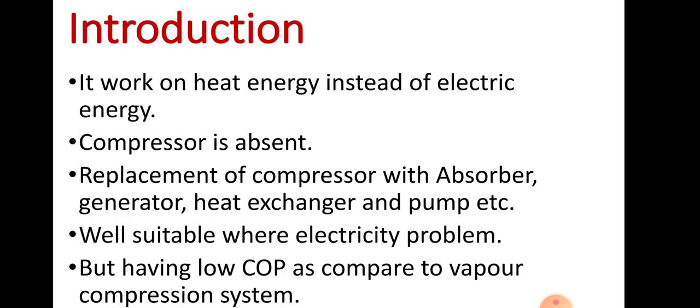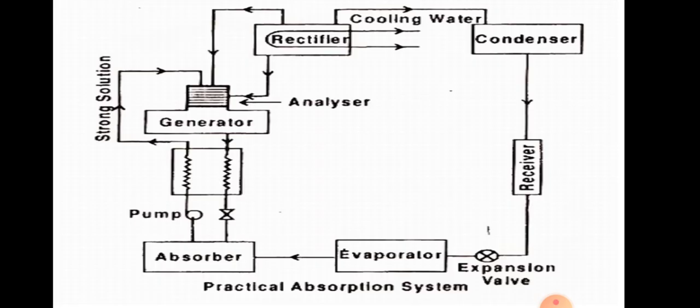Now we are going to discuss the practical vapor absorption system. This is the layout, or we can say the figure or setup, of a practical vapor absorption system.